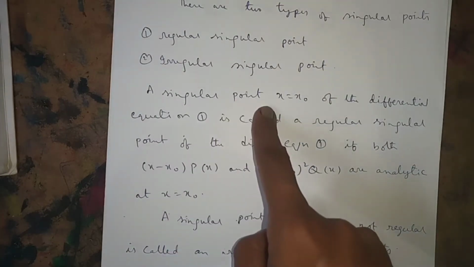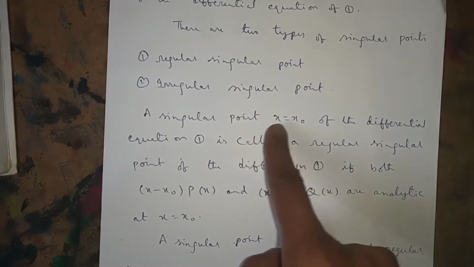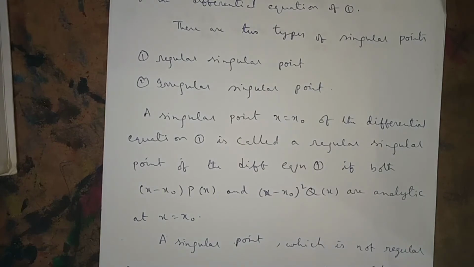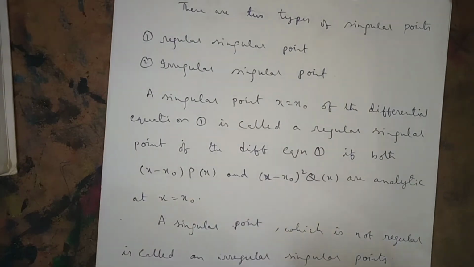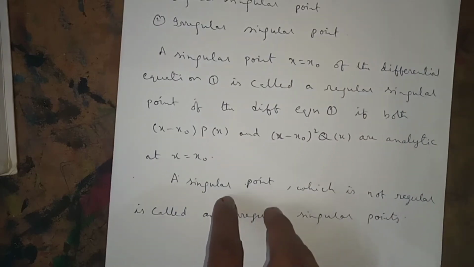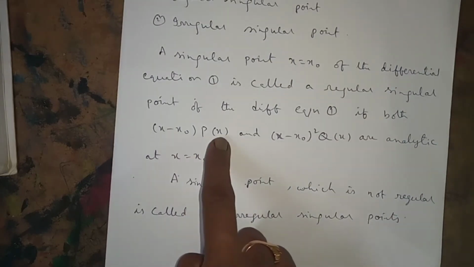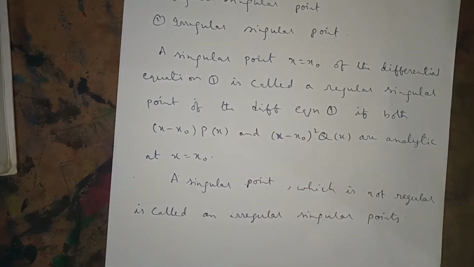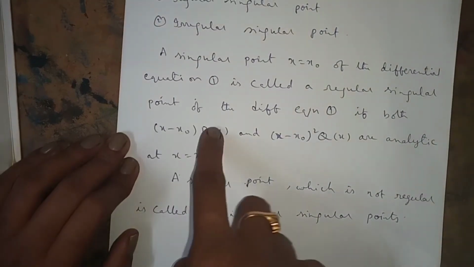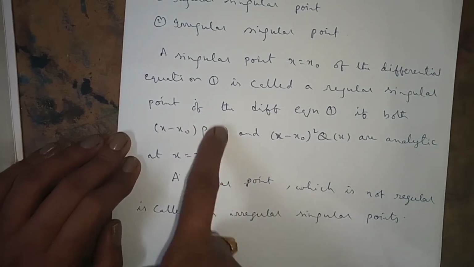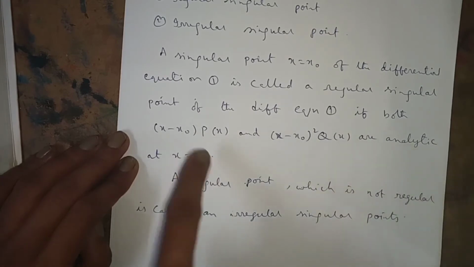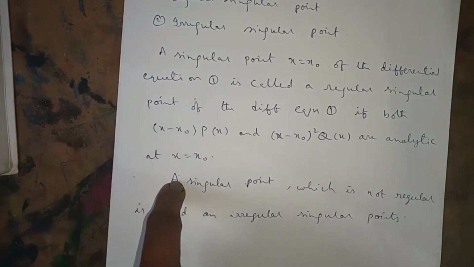A singular point x is equal to x naught of the differential equation 1 is called a regular singular point when x minus x naught into p of x and x minus x naught whole square into q of x are analytic at x is equal to x naught.